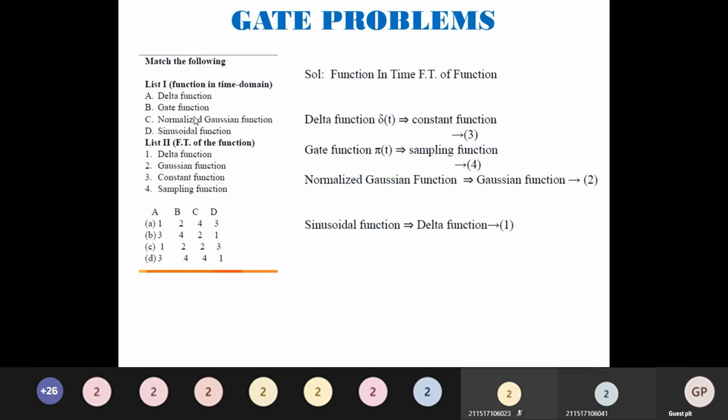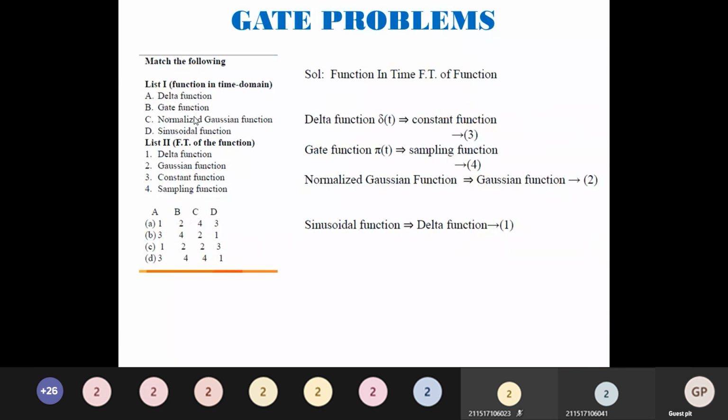Now see which is the combination that we get, that will be the answer. So delta function is going to be constant function. Gate function, sampling function. Normalized Gaussian function, it is Gaussian function. Sinusoidal function, it is delta function.